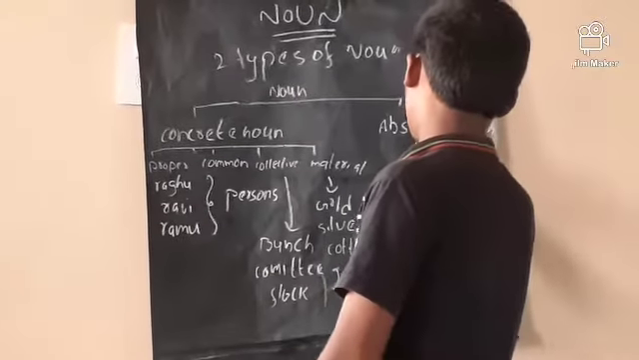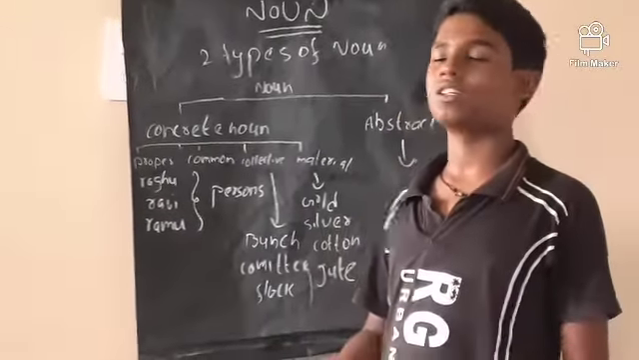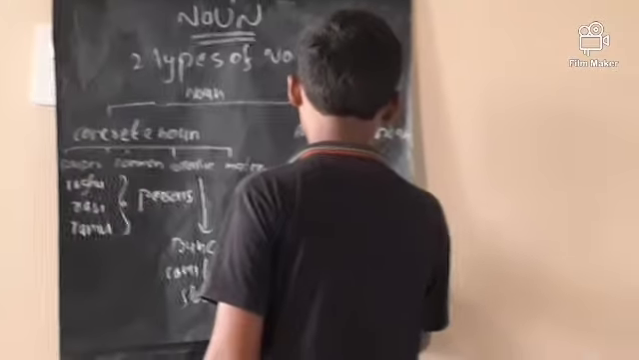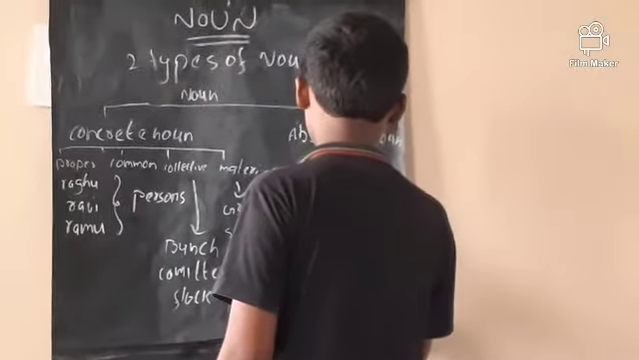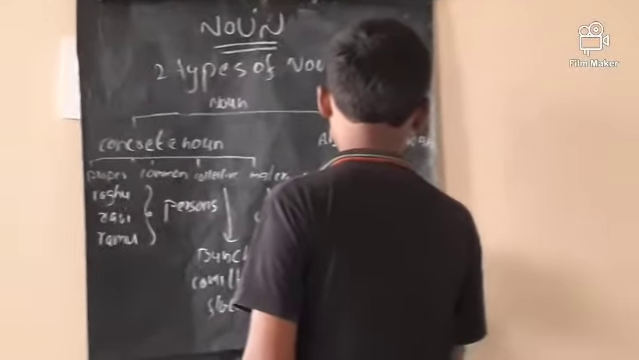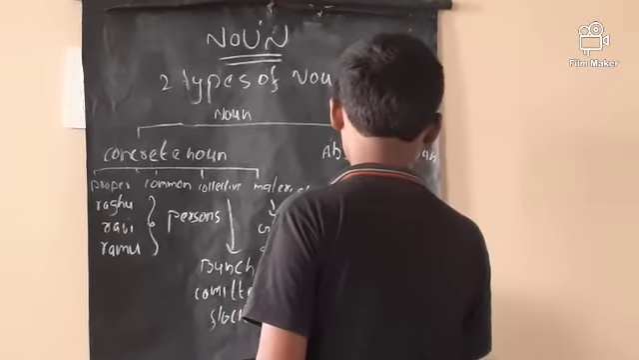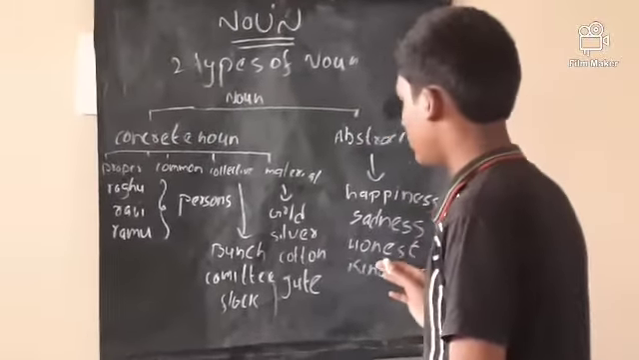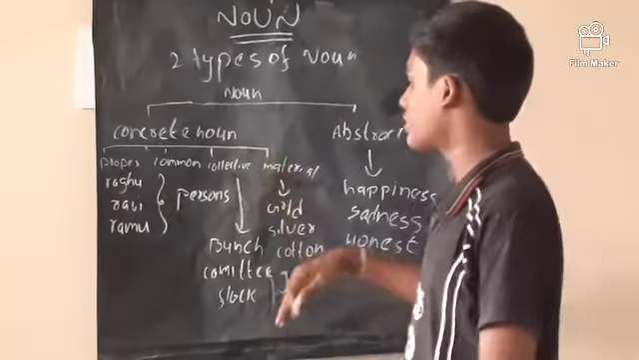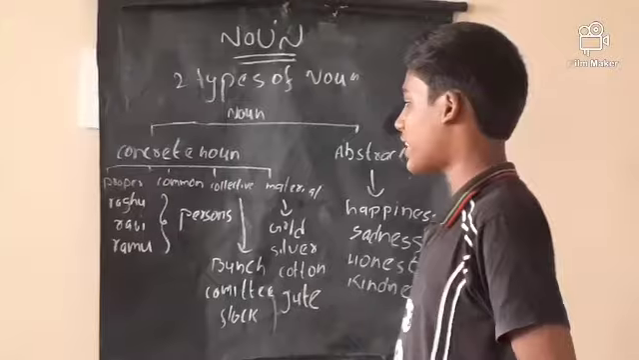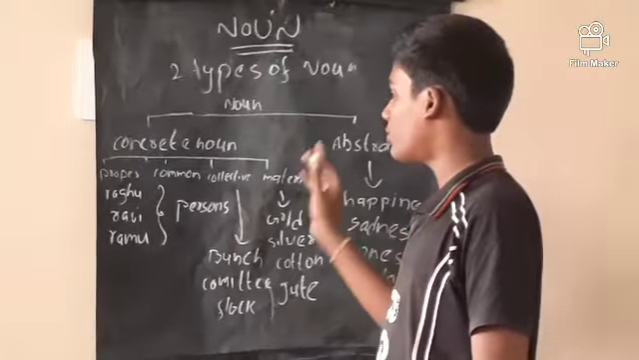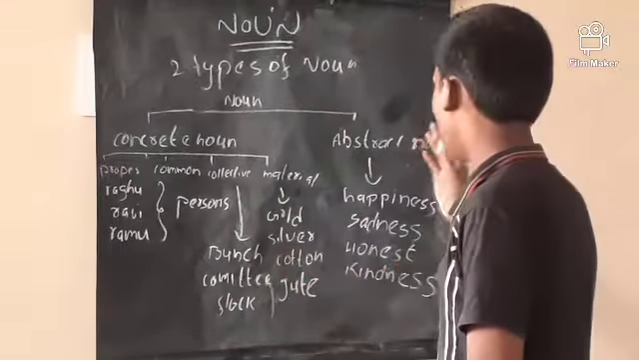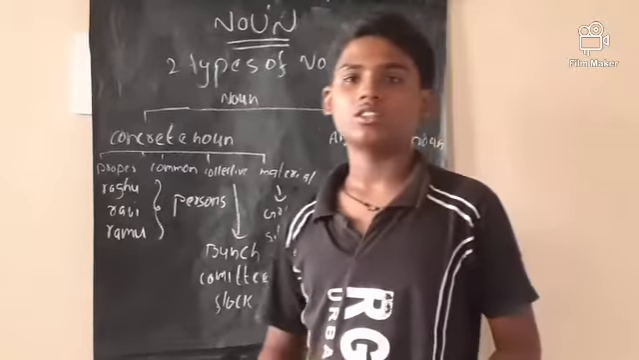What is an abstract noun? An abstract noun is nothing but only feelings. What? Happiness, sadness, honesty, kindness. These are all abstract nouns only. Now, this class is going to complete. In today's class we discussed what a noun is, what the two types of noun are, how many types there are in concrete noun and their explanation, and what an abstract noun is. So friends, this is our today's class.